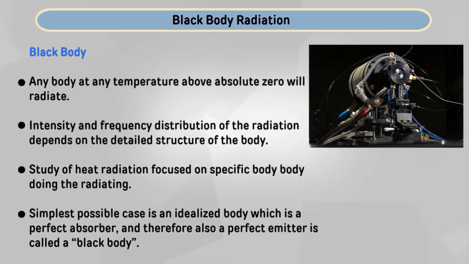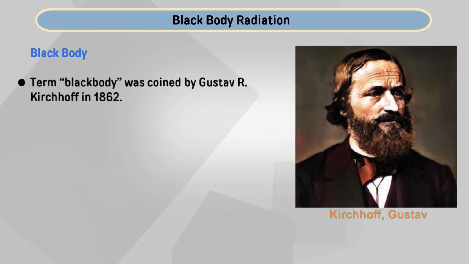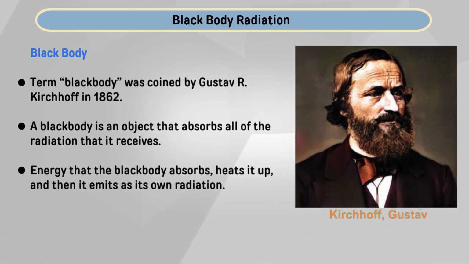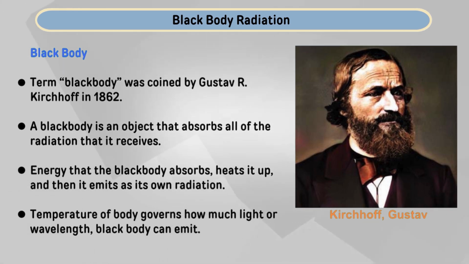So, in simple words, the term black body was first coined by Gustav R. Kirchhoff in 1862, and simply a black body is an object that absorbs all of the radiation that it receives. It does not reflect any light, nor does it allow any light to pass through it and out the other side. The energy that the black body absorbs heats it up, and then it emits its own radiation. The only parameter that determines how much light the black body gives off, and at what wavelength, is the temperature.